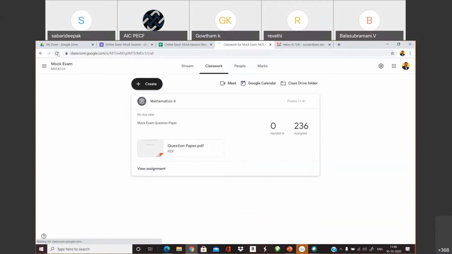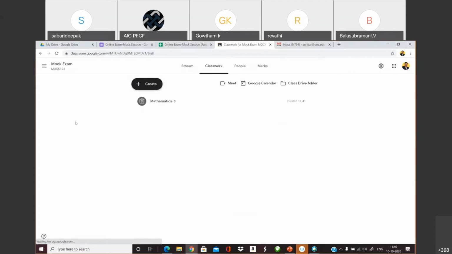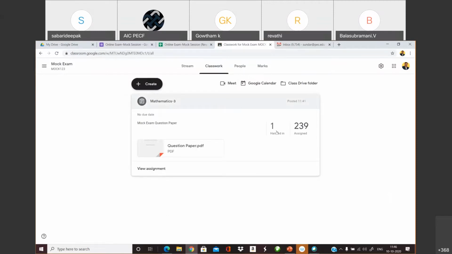Once I submitted the answer script, I can see here that one person has already submitted it. From the teacher's menu, a teacher can monitor how many of you have submitted the answer script.